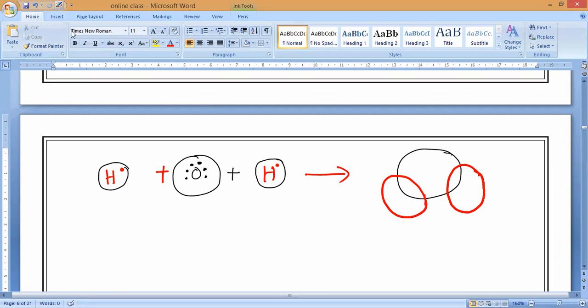So you can notice it here. This is hydrogen, this is hydrogen, and this is oxygen. Hydrogen and oxygen share one electron, and another hydrogen and oxygen share one electron. Totally how many electrons remaining in oxygen? 4 electrons. Totally 6, so 6 means 2 already sharing, remaining 4 will be there. Clear? This is water formation.